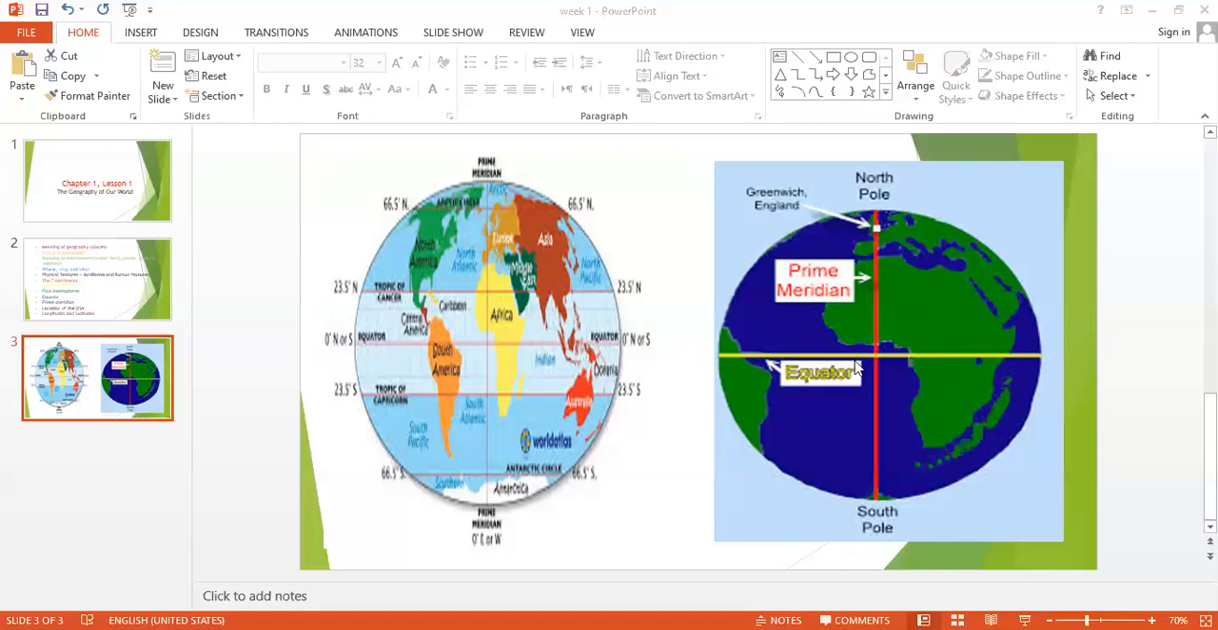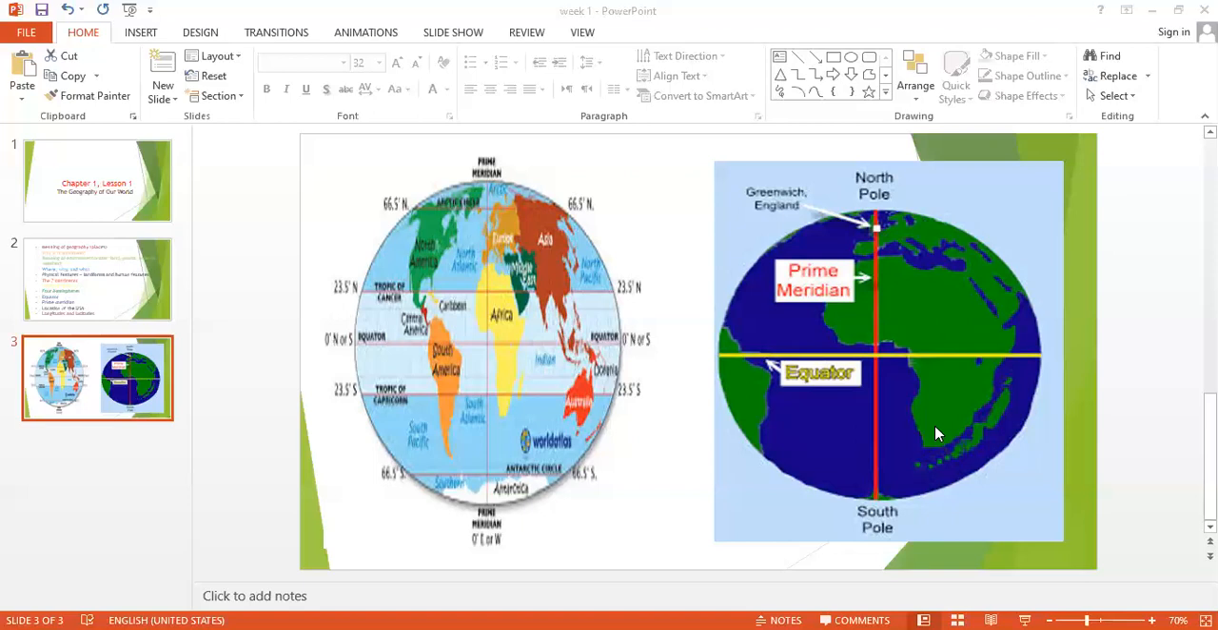Why do they draw this equator? What's in yellow here? The equator in yellow, this line. Why do scientists draw this equator? To divide the Earth into two hemispheres, or two halves: the North Hemisphere and the South Hemisphere. So the equator is an imaginary, fake line that divides the Earth into two hemispheres, the North Hemisphere and the South Hemisphere.